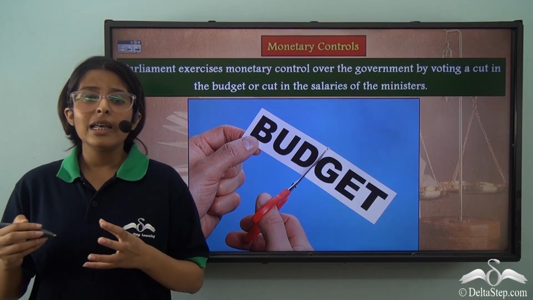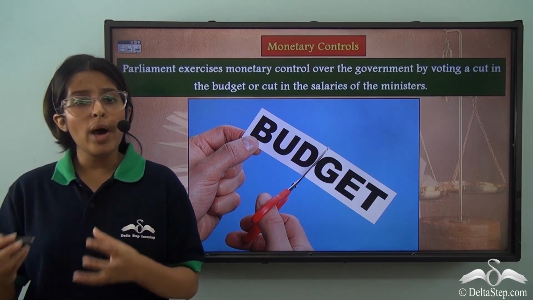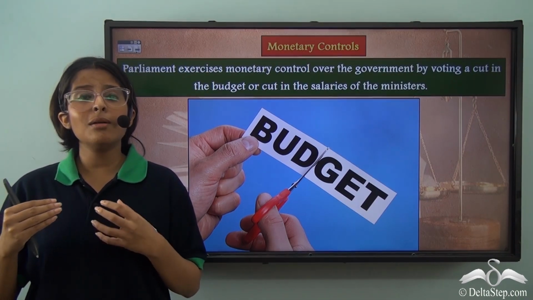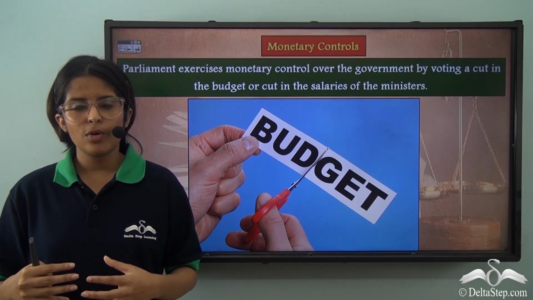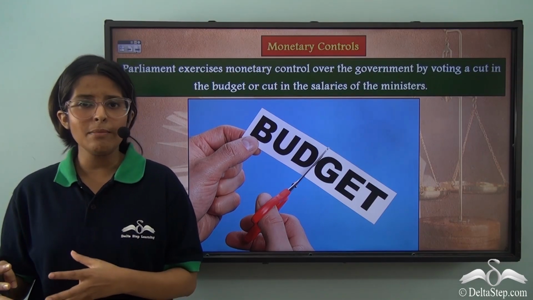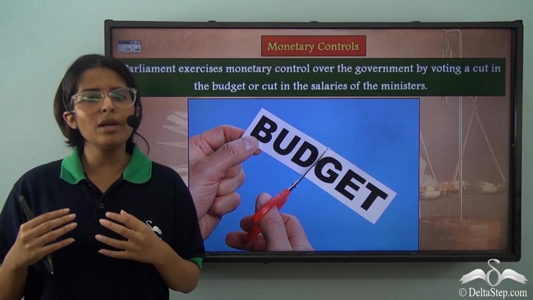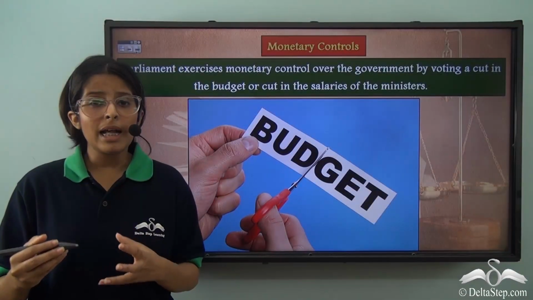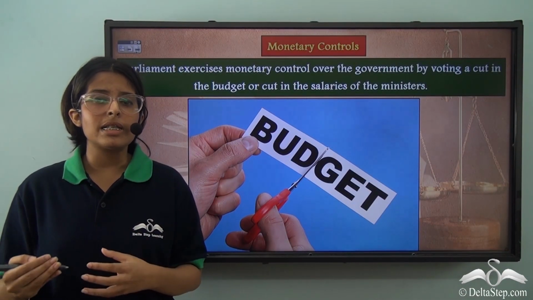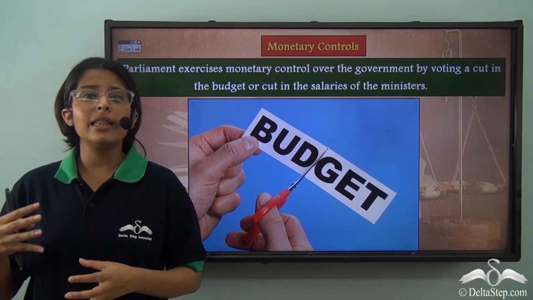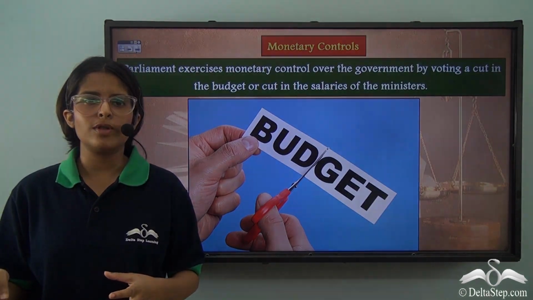Just like that, even in the parliament, when the budget is presented, the parliament may feel that the budget has to be cut down. So, during this time, the parliament passes cut motions and cuts down the budget. Sometimes, even the salaries of the ministers might be reduced or cut down to accommodate their spending in other avenues.